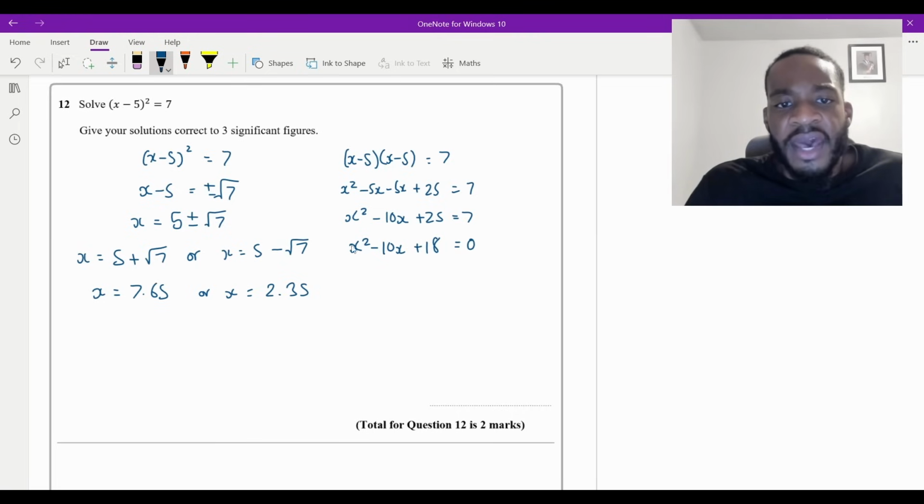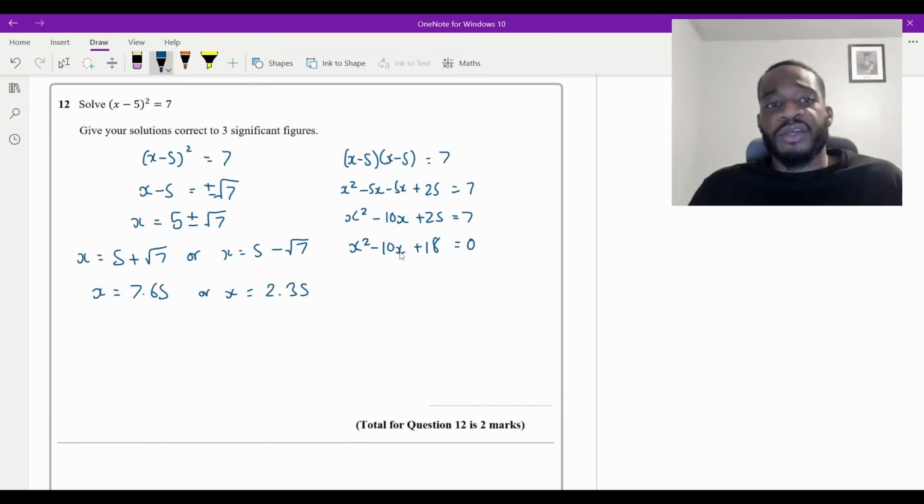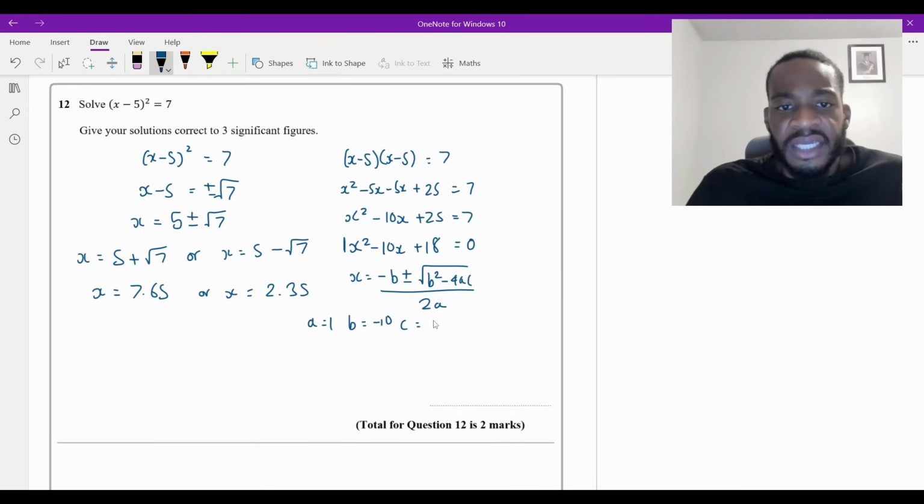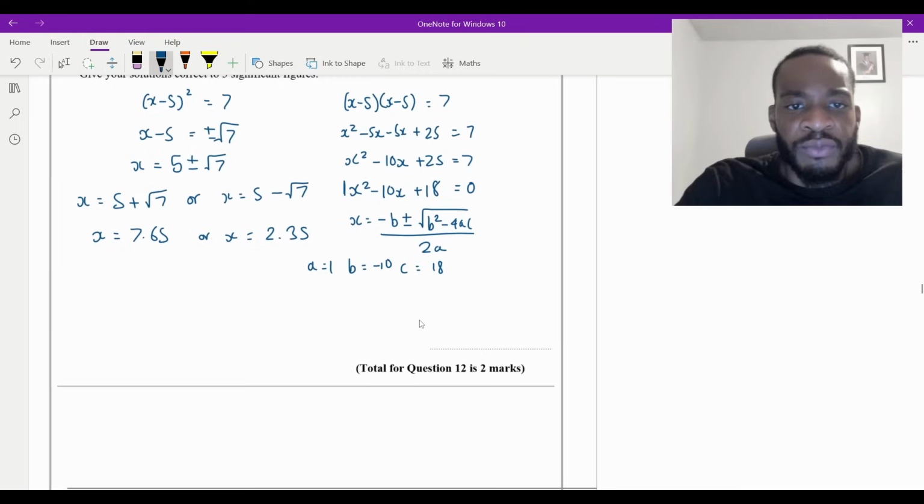So I've got it in this form here, and then what you may be thinking to do is just apply the quadratic formula, which is absolutely fine as well. So what would that be? Remember, the quadratic formula is x is equal to minus b plus or minus the square root of b squared minus 4ac, all over 2a. And then obviously identifying your a, b, and c. Remember, this is a 1 here. It's going to be a is equal to 1, b is equal to minus 10, and c is going to equal 18. So remember, if you want to use this way, make sure you always write it down clearly.